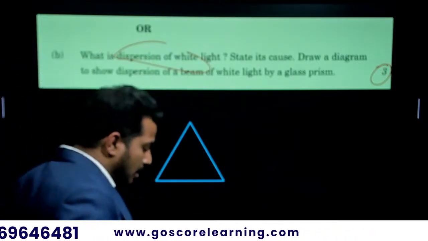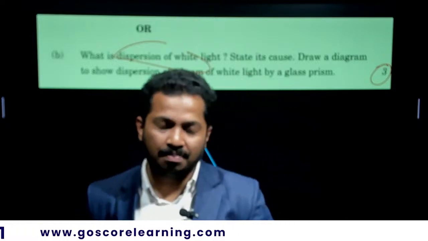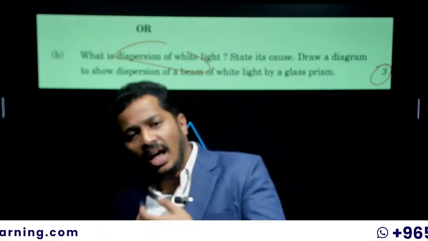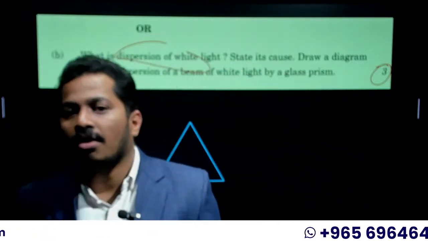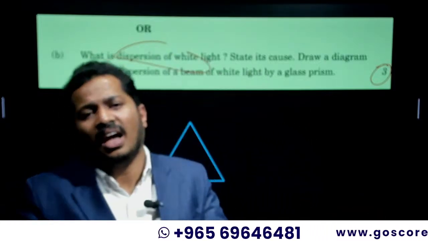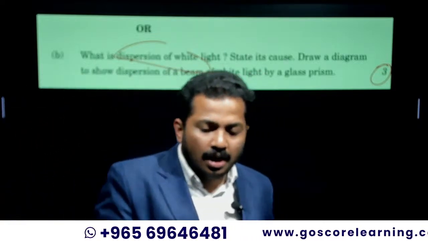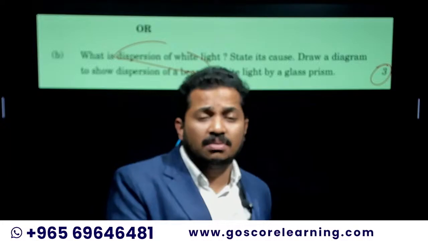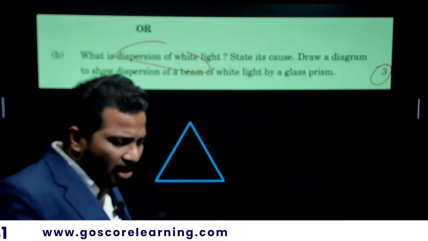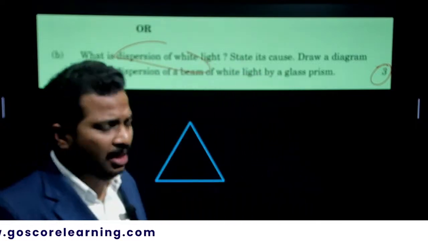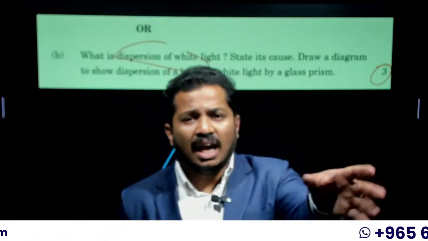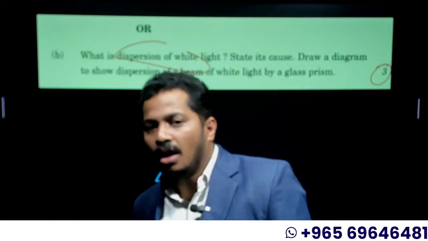State the cause. What is the cause of dispersion? We can state the cause in different ways. Different colors have different angles of deviation with respect to the incident ray. Or you can write different colors have different velocity in the glass prism, or different colors have different wavelength. Any one out of these three you can write and you will get the mark. Better to write what is given in the textbook: different colors have different angles of deviation, that's why dispersion occurs.